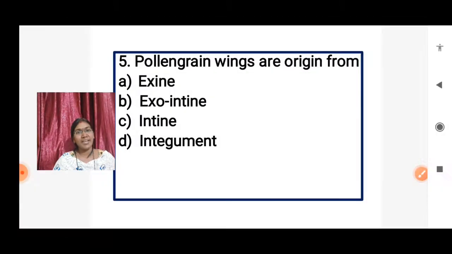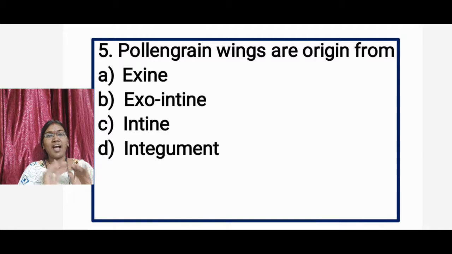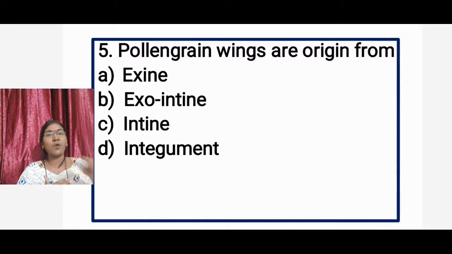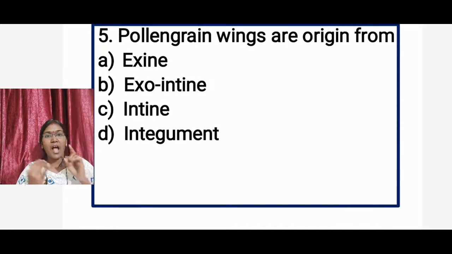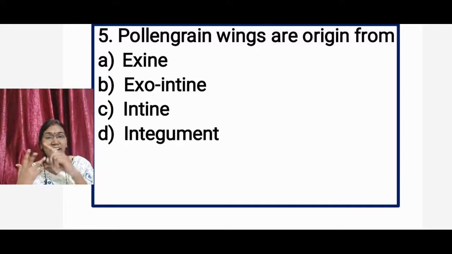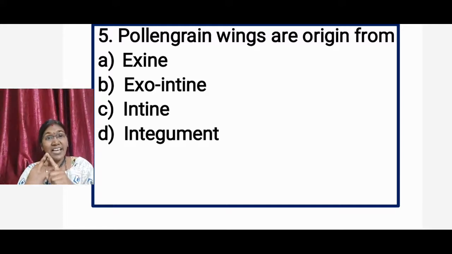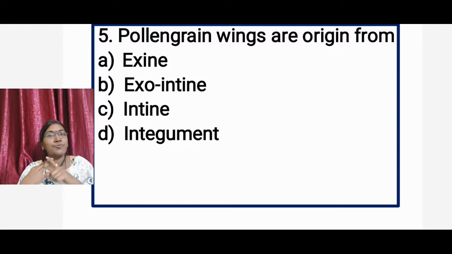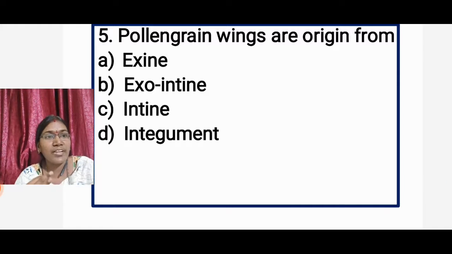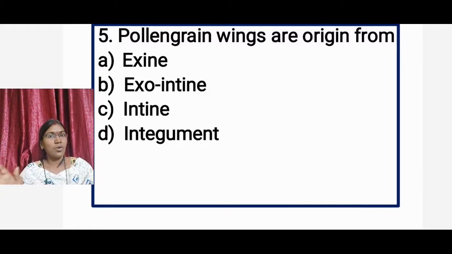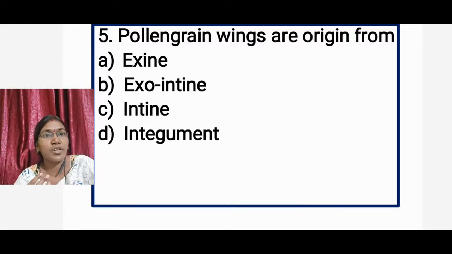integument. That means commonly a pollen grain has 3 layers. Surrounding the pollen grain, protective layers are arranged in 3 layers. Those are the outer layer, middle layer and inner layer. Outer layer is known as exine, inner layer is known as intine, middle layer is known as exointine. I already said about this topic, the wings of pollen grains are produced from which layer. Yes, so these pollen grain wings are produced from the middle layer. Okay, that middle layer is known as exoine. So answer is option B, exoine.